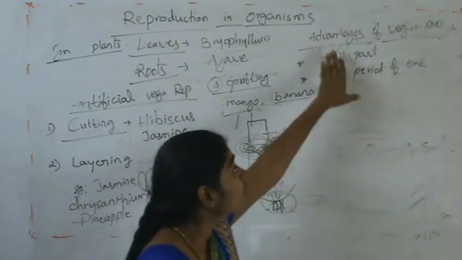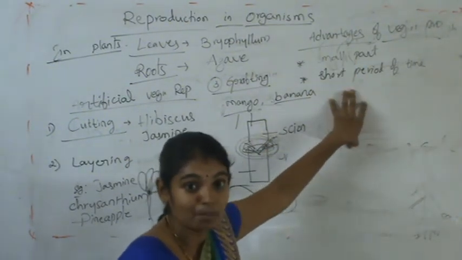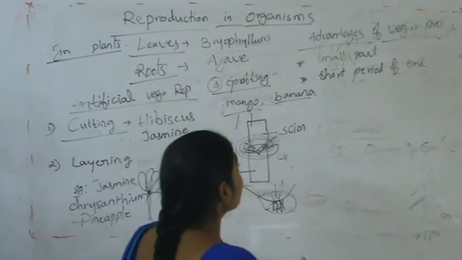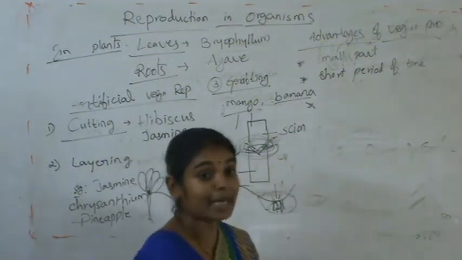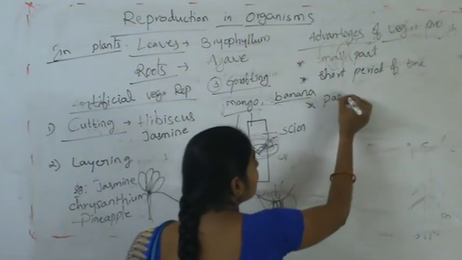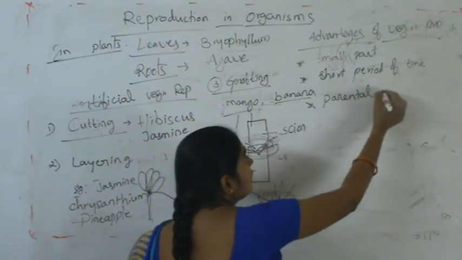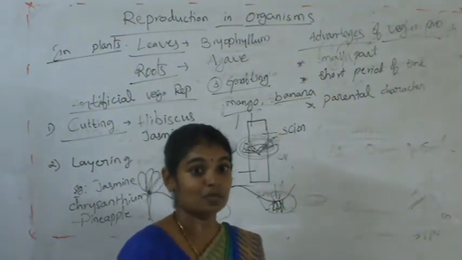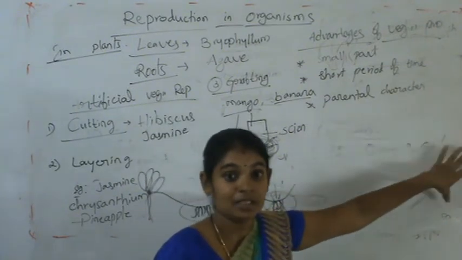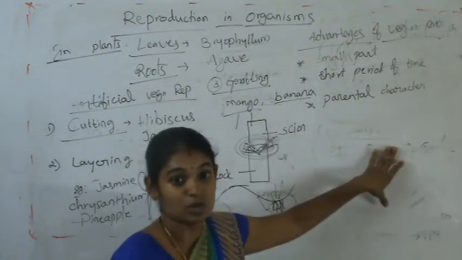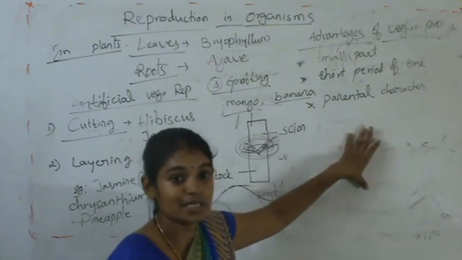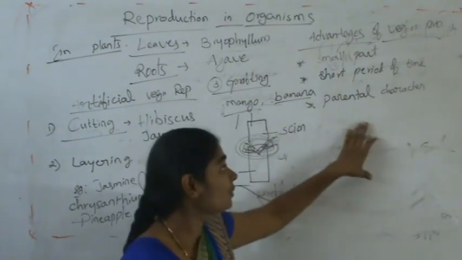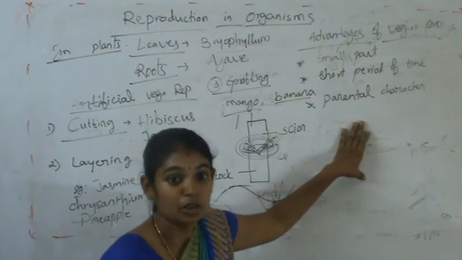So due to vegetative propagation, the number of plants of a species increases rapidly. Another advantage is that whatever characters the parent has, those parental characters will continue, the same characters generation after generation. There is no chance of variability. Whatever characters the plant contains, the same characters will exist in the new plant.